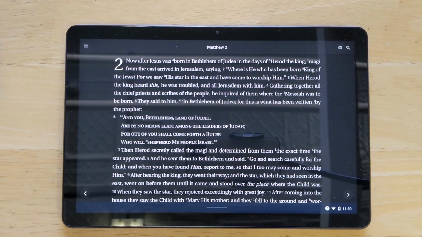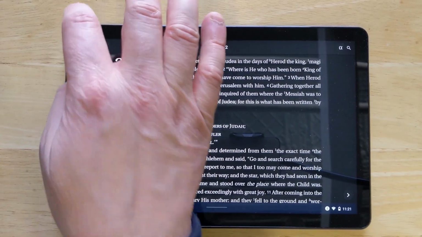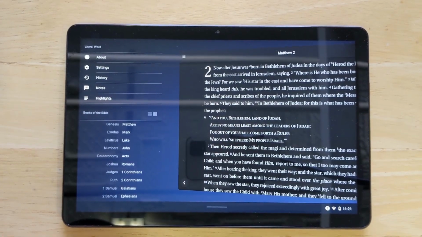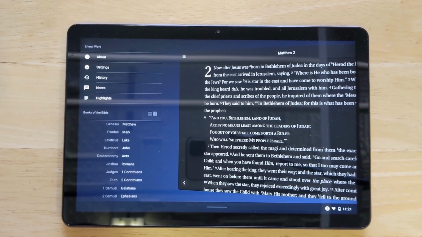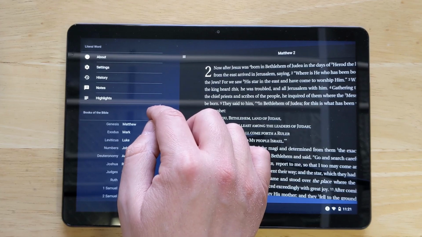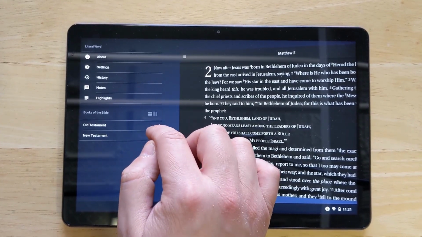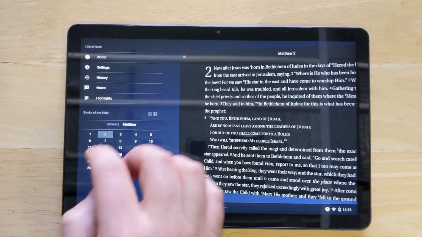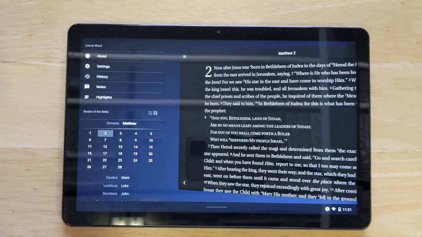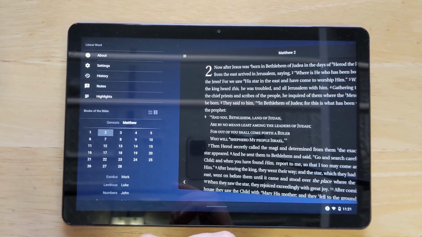I thought I would quickly show you the app on my tablet here just so you can see what it looks like in action. And when you click on the top left here, that's where you can see the options that you have to go to different books of the Bible. You can list them out, I think, in different ways. So this is the Old Testament, New Testament, or you can just have it done in this format here. So a lot of options. You can click on the book of the Bible, the chapter, the verse.